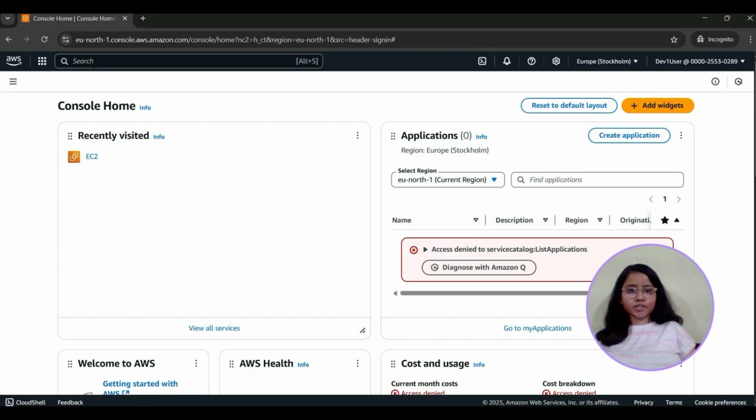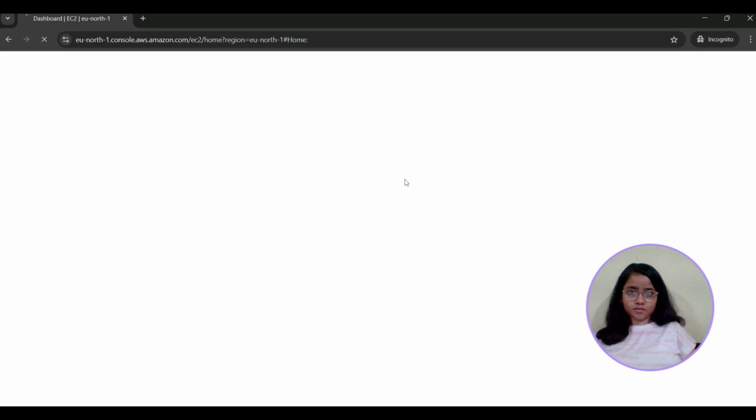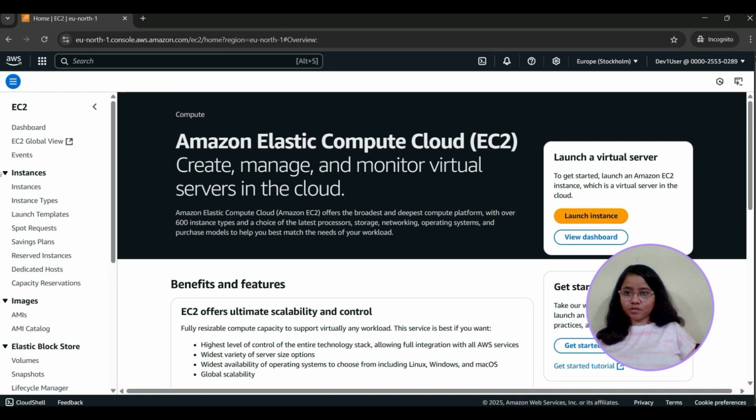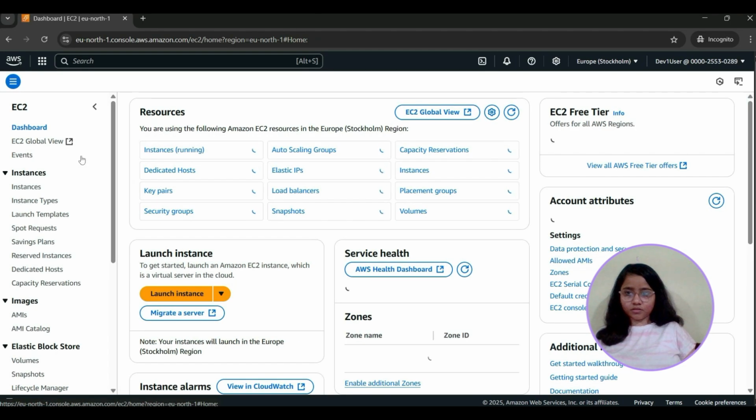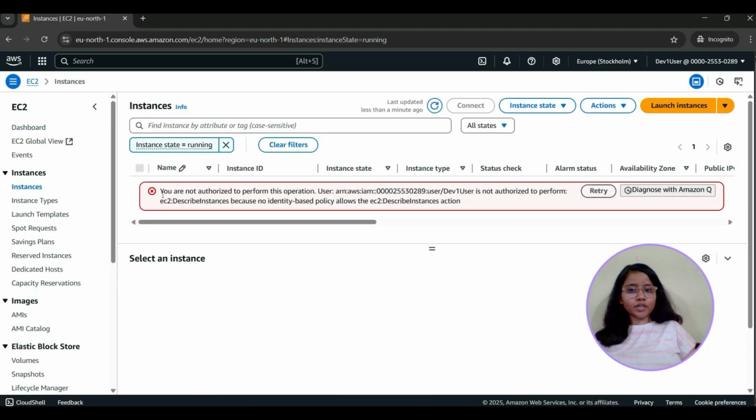Now we will see which services we can use, meaning on which services we have permission. Click on EC2 instance. Go to the dashboard. See, API error, instance running. You are not authorized to perform this operation because we haven't given any permission related to EC2 or any other permissions to other services. Now I will show how to give permission to the user.